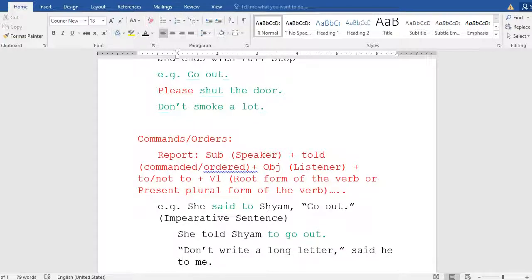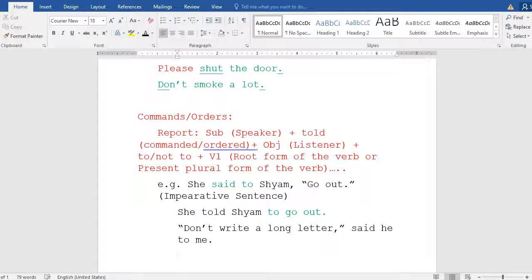I told you over this. First of all, you have to see the sentence inside the inverted comma. What is there? Don't write a letter. See, starting from the verb do, and ending with a full stop. That means the comma means full stop. Look it over because there is a full stop at last. Okay, so what do you understand about this?